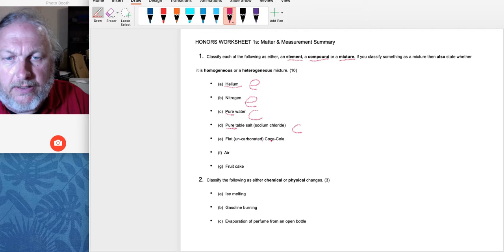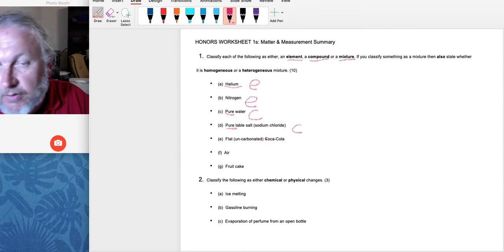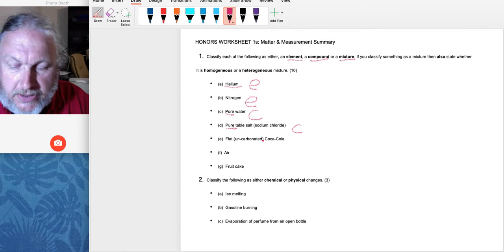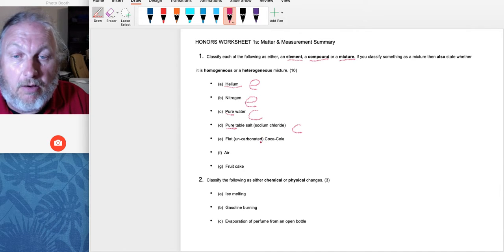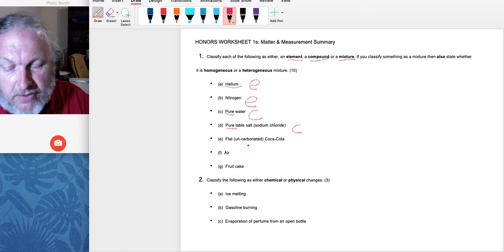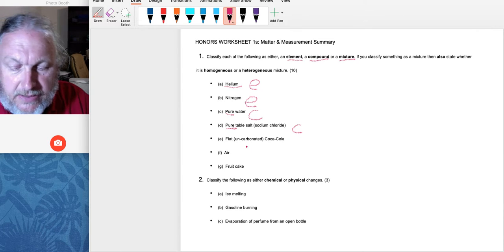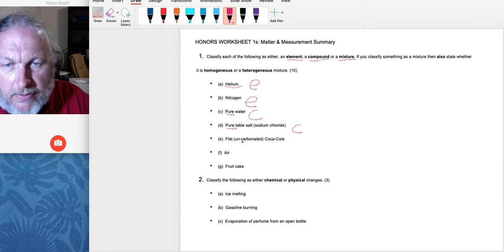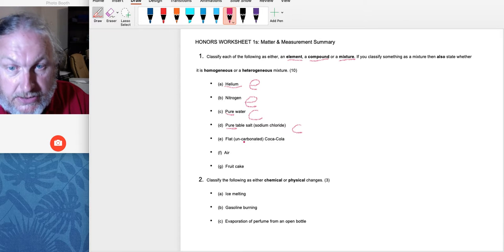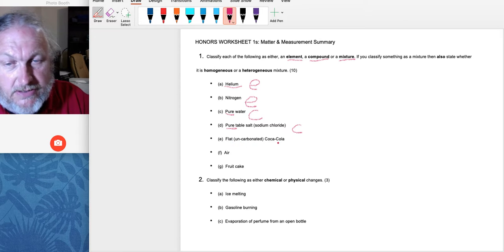Flat, uncarbonated Coca-Cola. If you look at a can or a bottle of Coca-Cola, you'll see caramel, you'll see caffeine, you'll see all kinds of ingredients, right? Being uncarbonated means it's all the same throughout. If it was carbonated, you'd have a mixture of gases, and they might have more on the bottom than on top, so that would not be homogeneous, right? But it's flat. That means the top is the same as the bottom, so it is a mixture, and mixtures are either going to be homogeneous or heterogeneous. This is a homogeneous mixture.